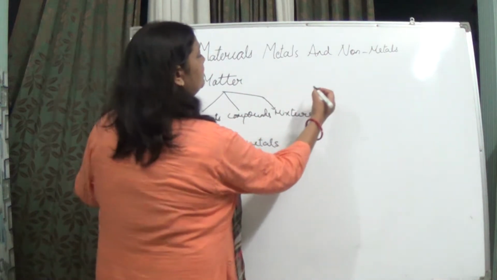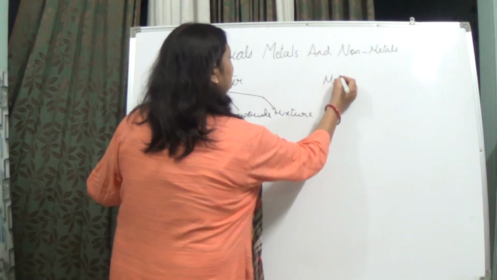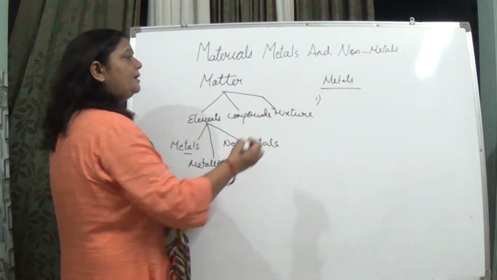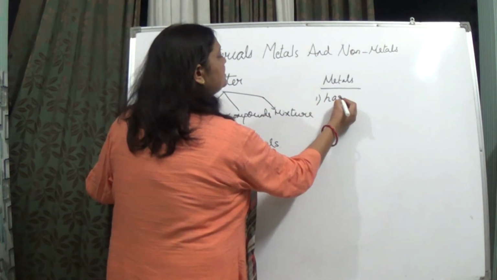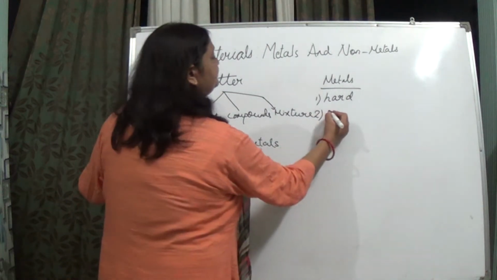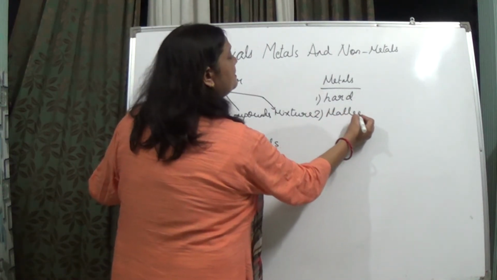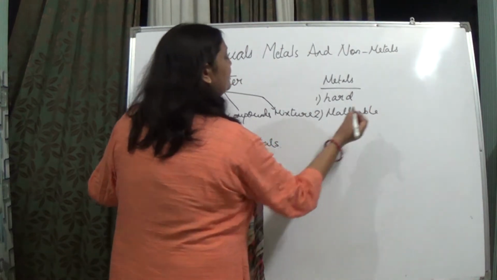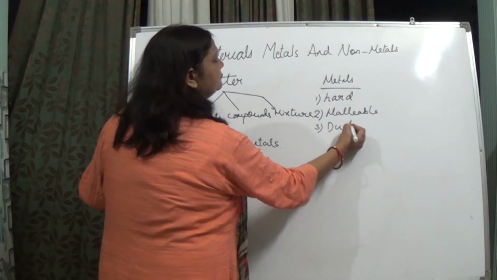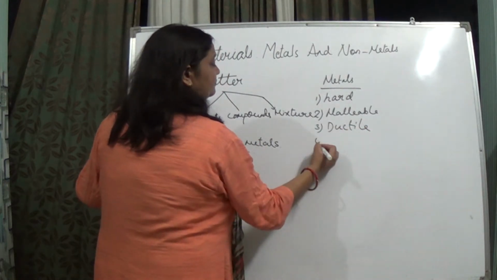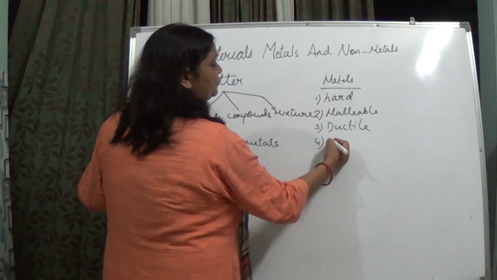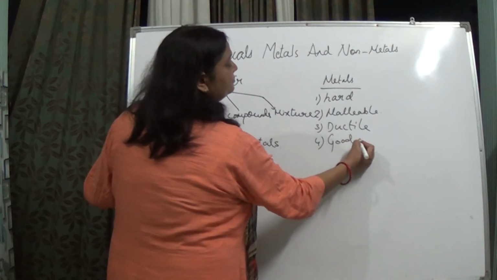When we talk about the properties of metals, the first property is that they are hard in nature, and they are malleable, and ductile. They can conduct electricity, a good conductor of electricity.